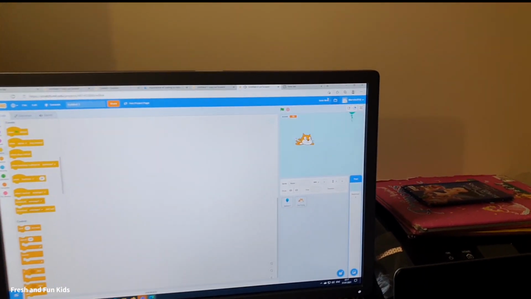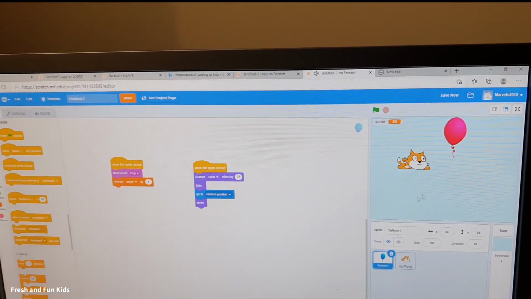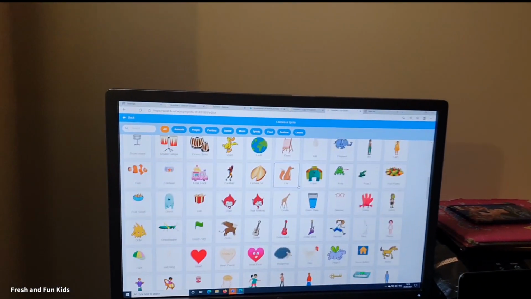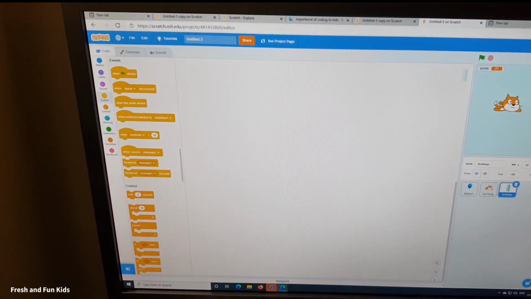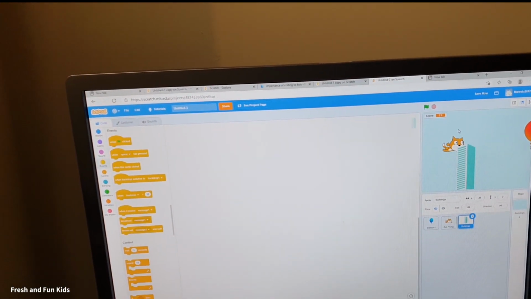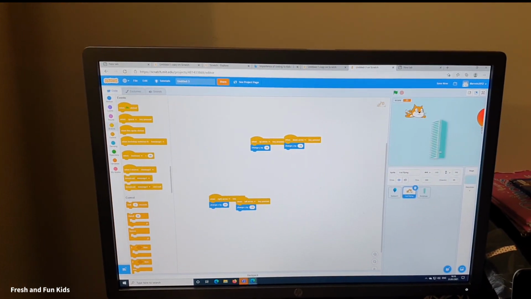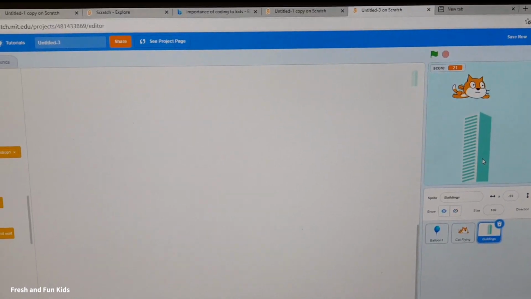And if you want to, so you can see, I saw a bar. You added a bar on the other one. Yes. So how do you get that one there? You just go to choose sprite. I saw it there on the building. Here it is. So you also program this. You also code this. So instead of moving the cat, you want to move the scenery behind it, using the building.